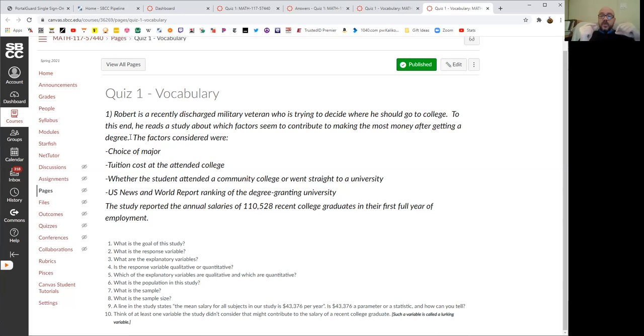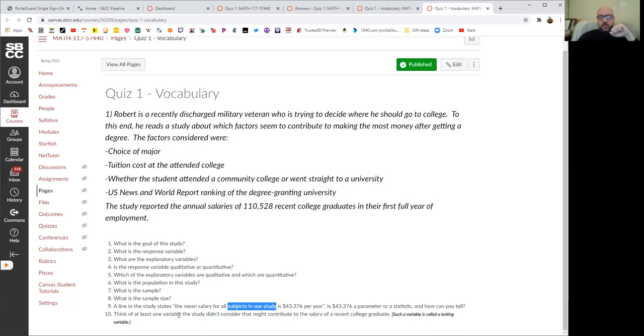That's the sample. But the population is the group we want to generalize about, which is everybody who recently graduated college. The sample is the people we actually studied. So it's the recent college graduates for which we have data. And the sample size is just how many of them there are. So 110,528. There's a line in the study that says the mean salary for all subjects in our study is $43,376 per year. And I want to know if that's a parameter or a statistic. And it is a statistic because it is about the subjects in the study, right? That's how you tell if something's a parameter or a statistic: statistics are about the study.